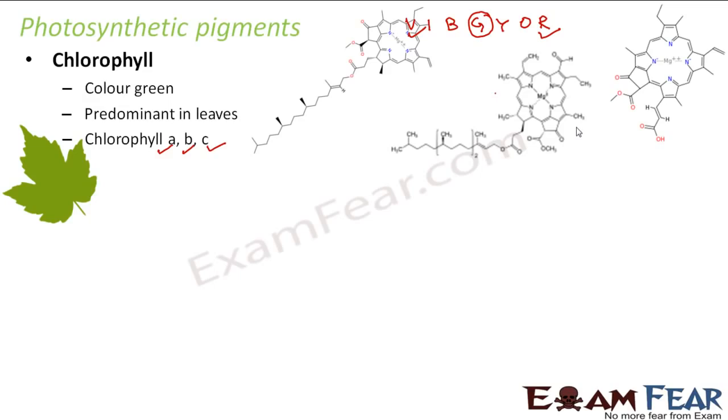I do not want to scare you with these structures, but I just want to tell you about them because we will now be using these terms, such as chlorophyll B is present, chlorophyll A is absent. So you might be wondering, what is chlorophyll A, chlorophyll B? That is why I told you.